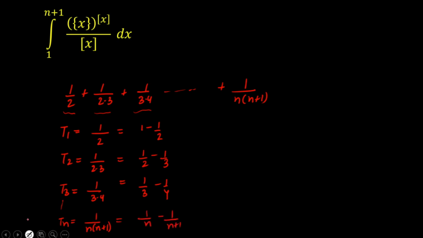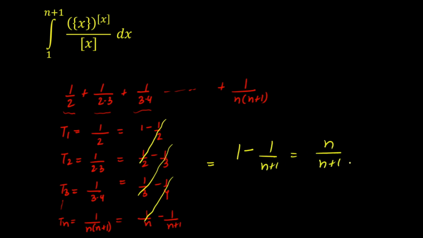Now here you can see the sequential consecutive cancellation will occur, that is minus half and plus half is gone, minus 1 by 3 and plus 1 by 3 is gone, and so on. This pattern will follow, and in the end we'll get the first of first and last of last, that is 1 minus 1 upon n plus 1. If you take the LCM, you'll get this as n upon n plus 1. So this is our final answer, and that is a good place to stop.